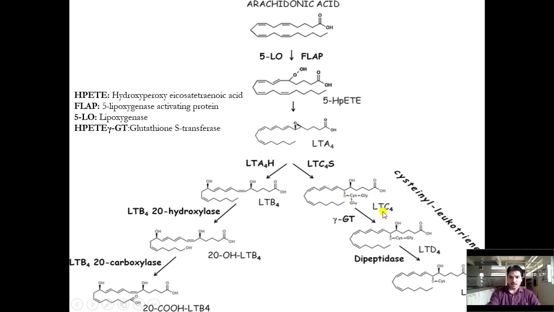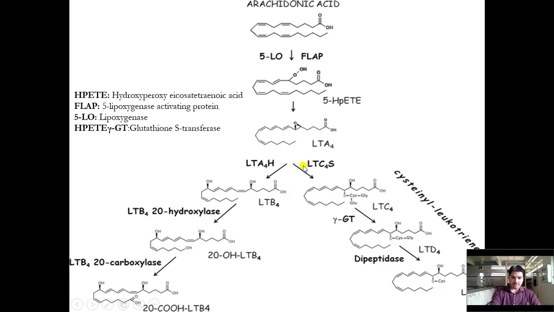Leukotriene C4 will convert into leukotriene D4 by removal of glutamic acid. So the S-cysteine glycine is there, but there is absence of glutamic acid. So it is called LT-D4, that is, leukotriene D4. This leukotriene D4 will convert into leukotriene E4 by the removal of glycine amino acid.